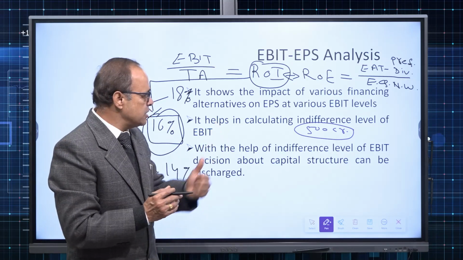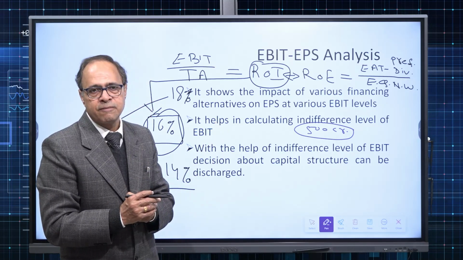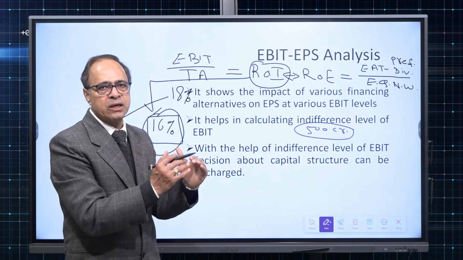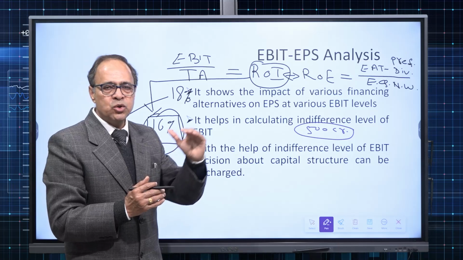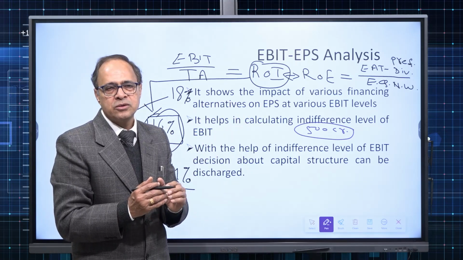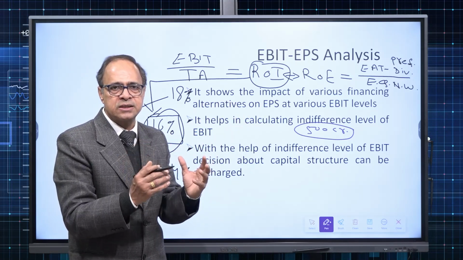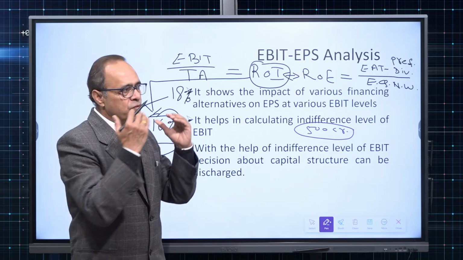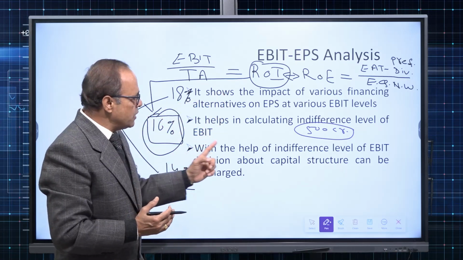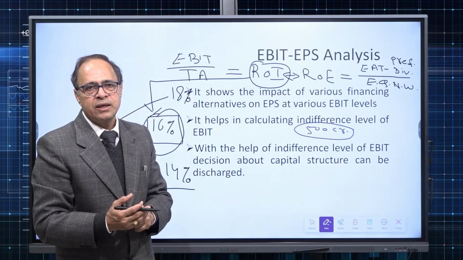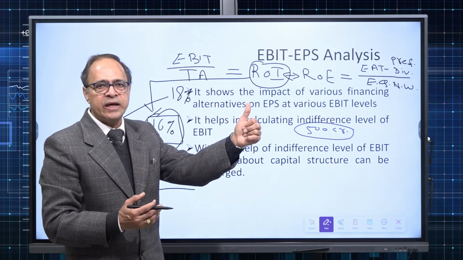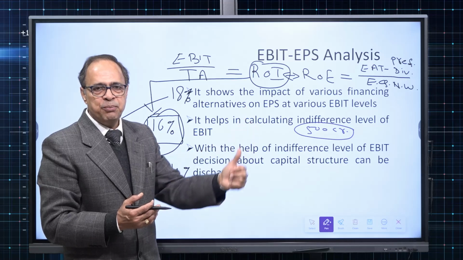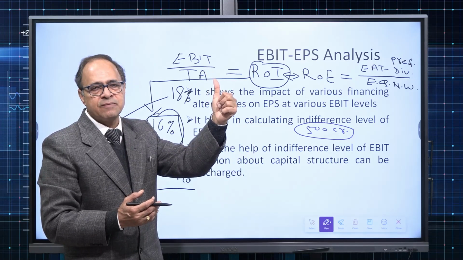Now the company makes a quick calculation of what the EBIT of the company is likely to be in the coming 5 to 10 years. If the company thinks that its EBIT in the next 10 years will always be greater than 500 crore, then leveraged capital structure has a positive multiplier effect on the earning for shareholders. EPS will rise at a faster pace.